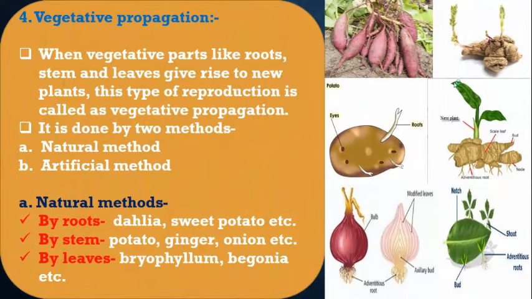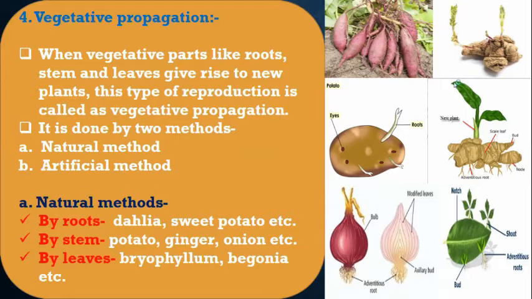And you see this in dahlia and the sweet potato. Another type is the underground stems like the potato, ginger, onion, all these are different examples in which vegetative propagation takes place through the stem.